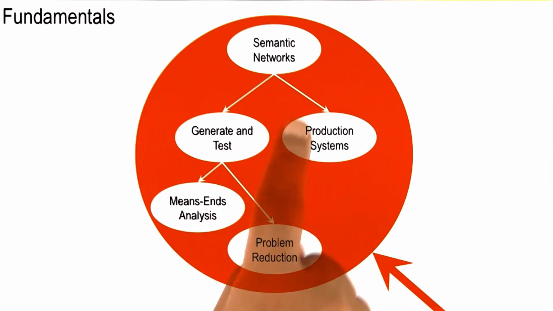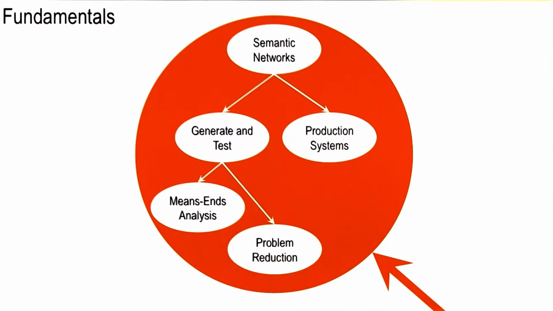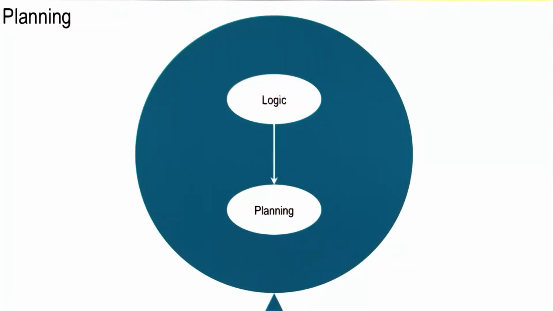Then we turned to production systems that had a specific kind of cognitive architecture. Production systems combine reasoning, learning, and memory. Production systems are both a technology for developing AI agents and a theory of human cognition. Later we talked about planning.